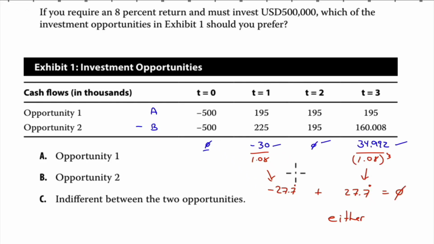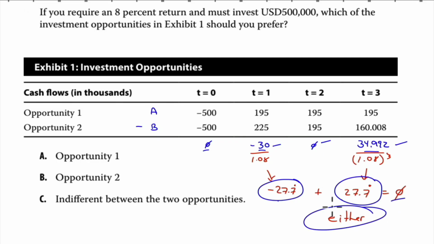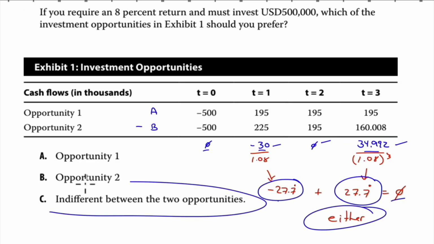And then all you have to do is discount these cash flows by 1.08. Well, we only have 2 cash flows, so it's just easier to do it with our calculator keys. Negative 30 divided by 1.08 is negative 27.7 repeated. 34.992 divided by 1.08 to the power of 3 is 27.77 repeated. A negative plus equals 0. We're indifferent.